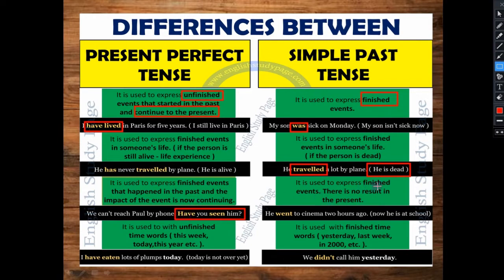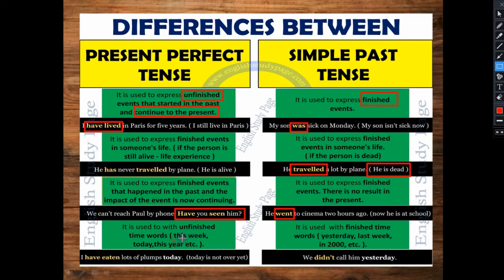That's why we have used present perfect tense. Now, activity started in the past, but no result in the present. Like, he went to the cinema 2 hours ago. 2 hours ago, where was he? He was in the cinema. And now he is at school. Okay, so it means no relation between cinema and school, because the complete place has been changed. Okay, understood? Now the last one, it is used with finished or unfinished timing words.